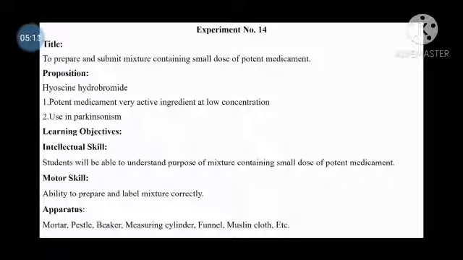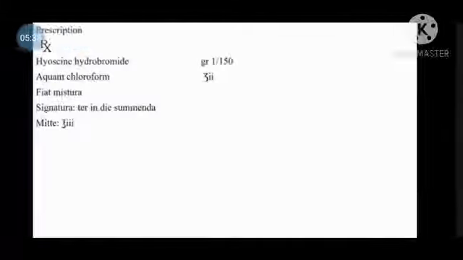Learning objective of this experiment: first, intellectual skill, in which the student will be able to understand the purpose of a mixture containing a small dose of medicament, and motor skill, the ability to prepare and label the mixture correctly. Apparatus required for this experiment: mortar, pestle, beaker, measuring cylinder, funnel, muslin cloth, etc.